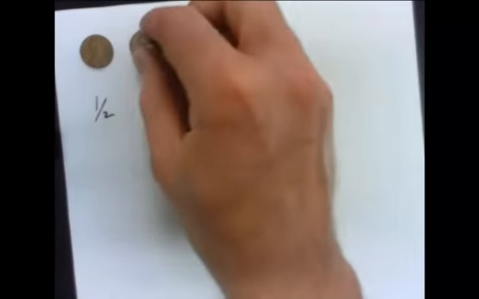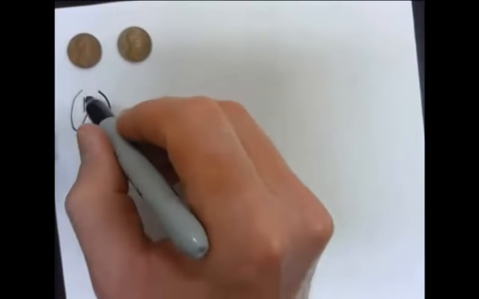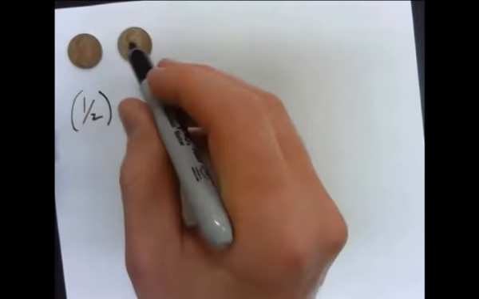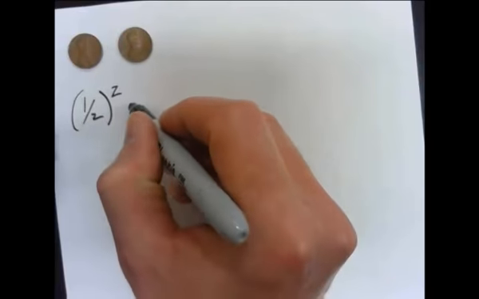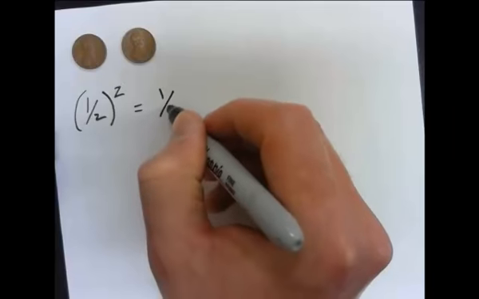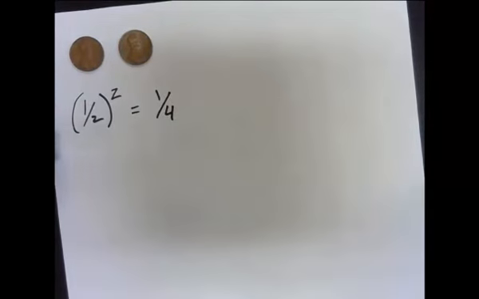Now let's suppose that we found a second penny, it's our lucky day, and so now we have 2 pennies, and we're going to flip both of them. Suppose I really like heads, and so I want to know what the probability of getting heads is. And as you probably know from probability and statistics, the probability of getting both heads is simply the probability of getting 1 head raised to however many coins we have. So that'd be 1/2 to the 2nd power, which tells me that I should have to flip these coins 4 times before I get heads again.